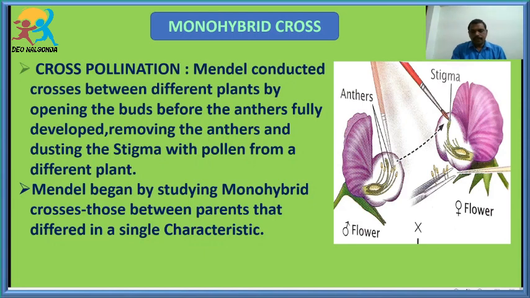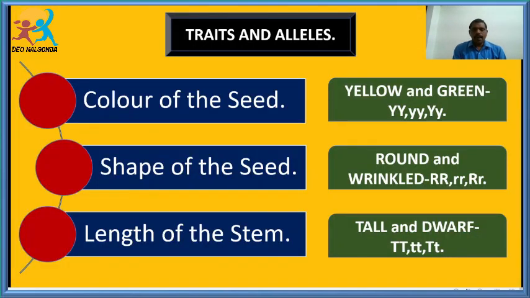So now you are very clear what is a monohybrid cross. Mono means single, hybrid means the daughter organism which is produced by the fusion of male parent and female parent. So the hybrid produced by the fusion of male and female parent by taking a single trait is commonly called a monohybrid cross. Students, now you are very clear what you mean by monohybrid cross. Actually he had chosen 7 traits, but here he has taken only one trait for his experiments.